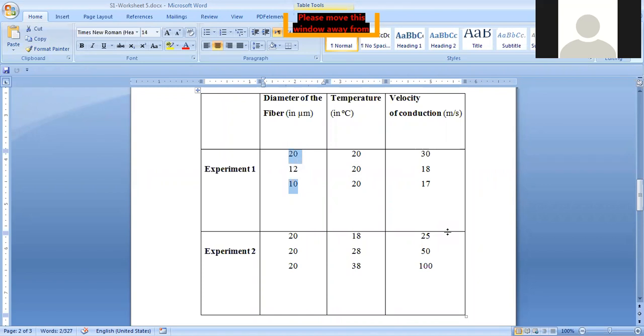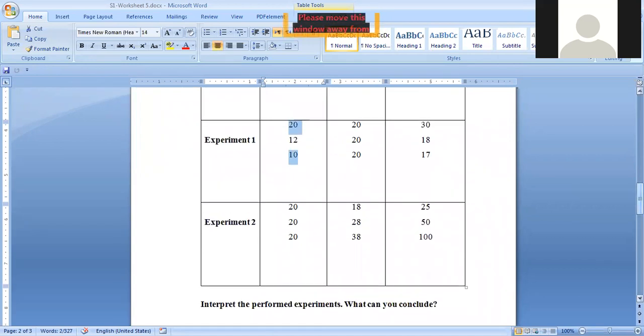It decreased. Decreased from what to what? From 30 to 17. So here we can deduce, interpret if you want, that as the diameter decreases, the velocity will decrease. Okay, thank you, Celia.